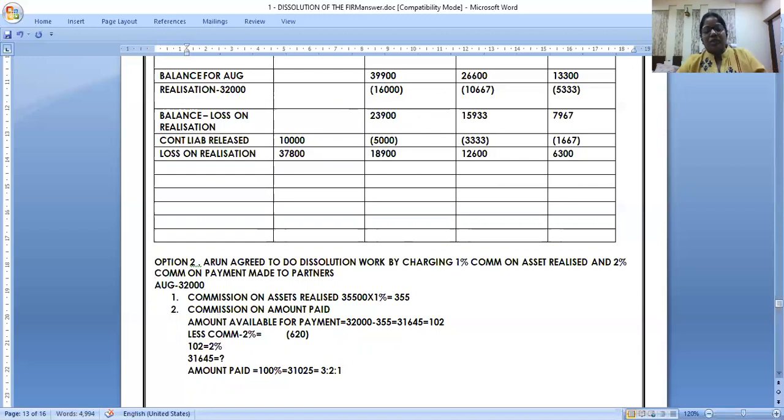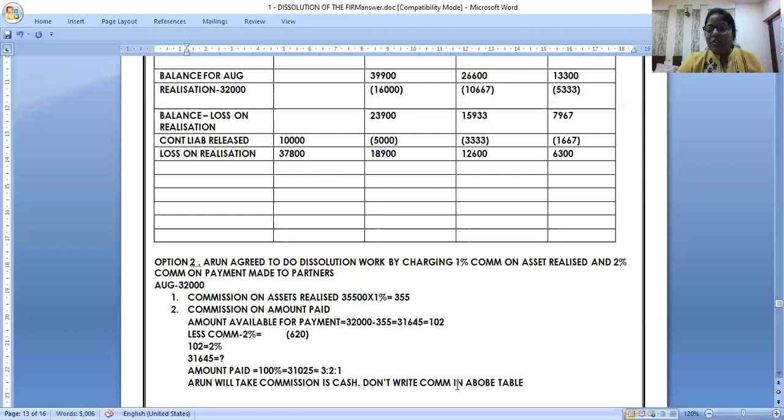I want all of you to write a note and take: Arun will take commission in cash. Then write down the dialogue. You can correct my grammatical mistake. I'm just speaking to you. That's the way I'm giving booster notes. Don't write commission in the above table. Commission will not disturb your piecemeal.